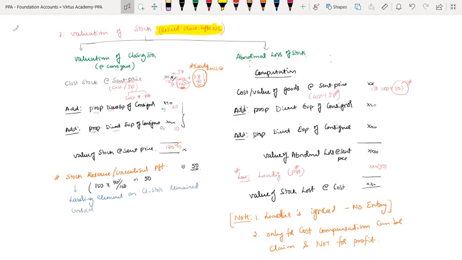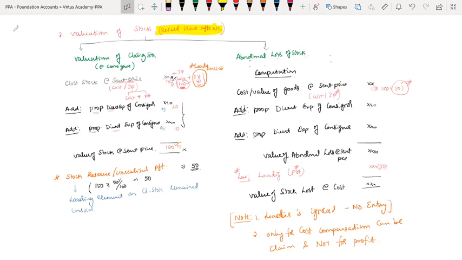That is, if normal loss is there, first we have to adjust the price; we have to recompute the per unit price. After revision, whatever that price is, that price has to be taken for the purpose of calculation. That's what we discussed in special transaction number 1, loss of stock, already.